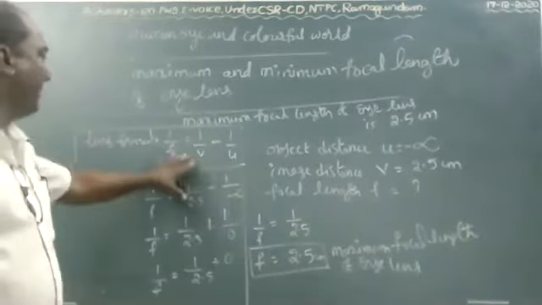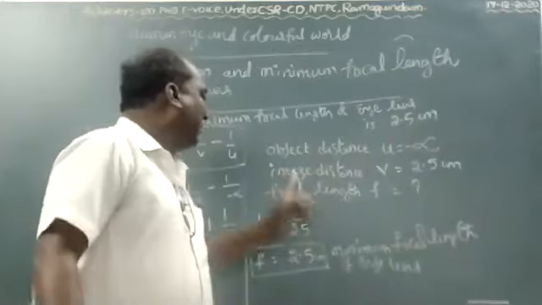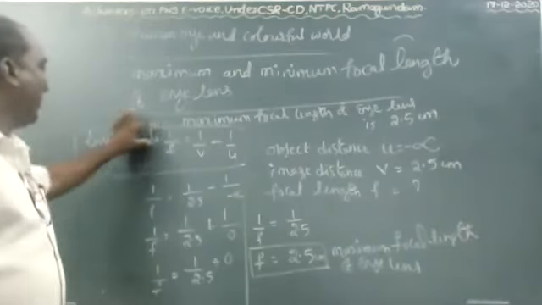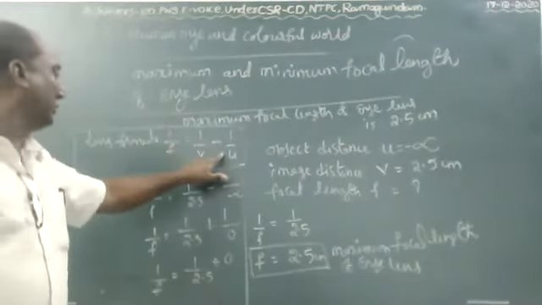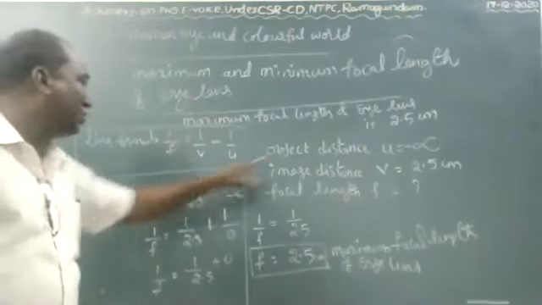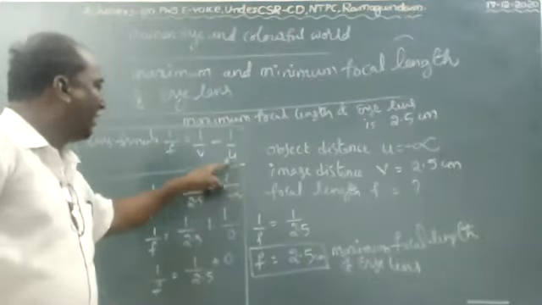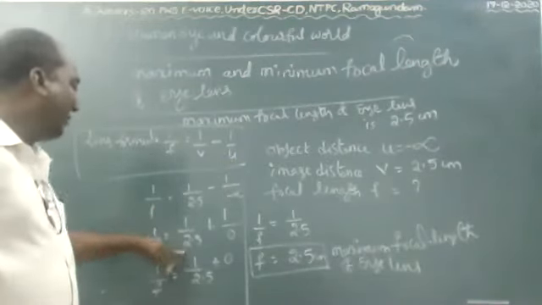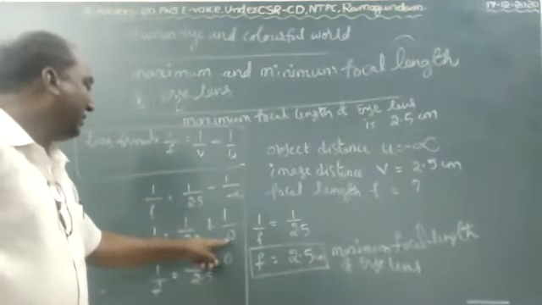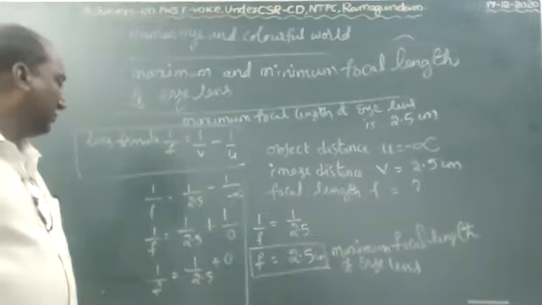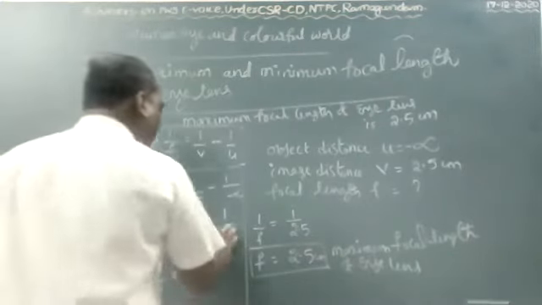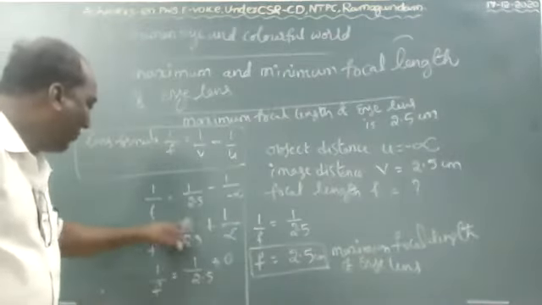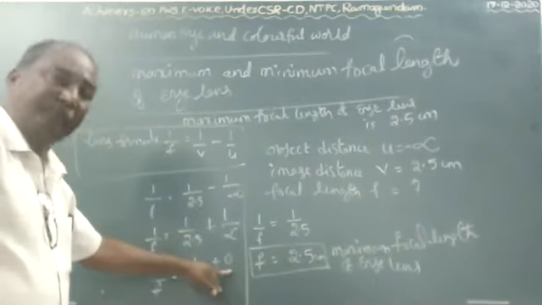Understood, children? See this. Object distance is infinity, image distance is 2.5 centimeter, focal length we have to find. According to the lens formula, 1 by f equals 1 by v minus 1 by u. 1 by f equals 1 by 2.5 minus 1 by minus infinity. So 1 by f equals 1 by 2.5 plus 1 by infinity, and 1 by infinity means 0.